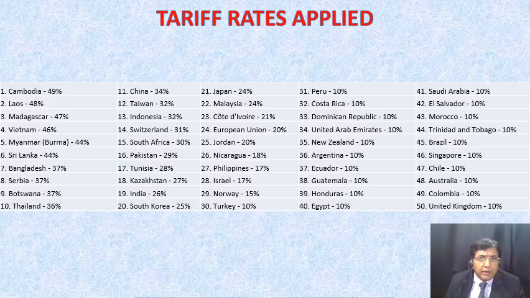On the screen, you have the different rates of tariff applied by US economy. In fact, the list of approximately say 50 countries is specified. US has levied a tariff of 49% on Cambodia, means on the products imported from Cambodia. Sri Lanka, it's 44%, Bangladesh 37%, China 34%, and when it comes to India, it's 26%.